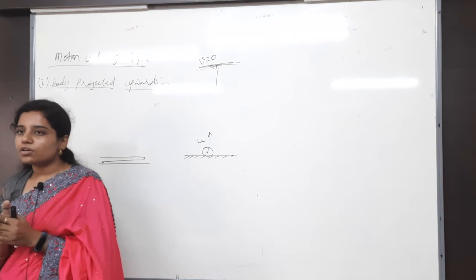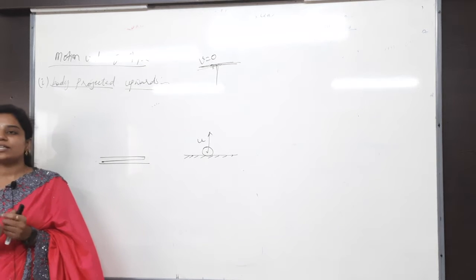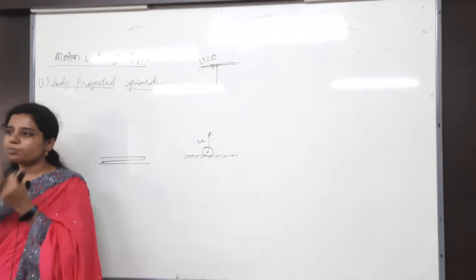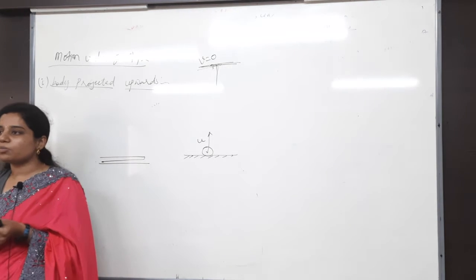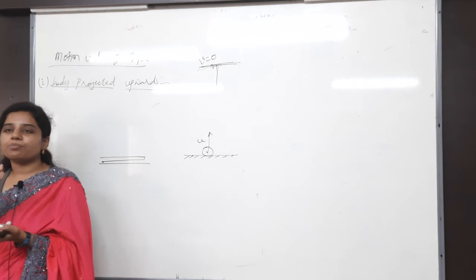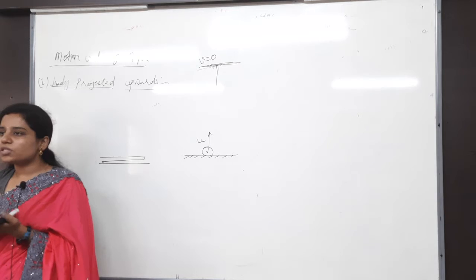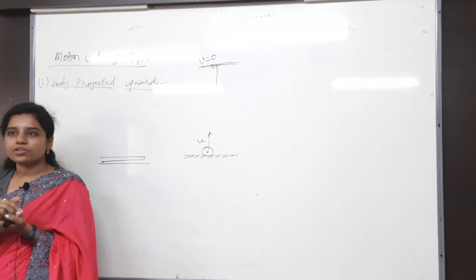Understanding or not? So why is the velocity decreasing? Nothing but because the gravity is acting in downward direction. So that gravity keeps on pulling only. The body is trying to go in upward direction, but the gravity keeps on pulling. So what happens? The body cannot overcome the gravitational force. Obviously, with respect to all the forces, which force will be more? Gravitational force only.